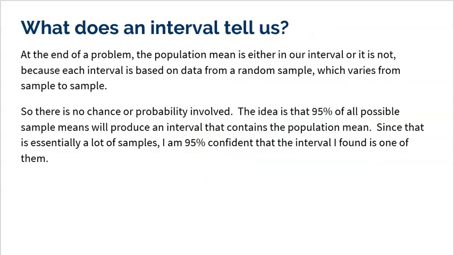So what does an interval tell us? At the end of a problem, the population mean is either in our interval or it's not, because each interval is based on data from a random sample, which varies from sample to sample. So it's not about a probability. It's not about a chance. A lot of people want to think that 95% is a probability, that there's a 95% probability that it's in there. No, it's actually 0 or 1. It's either 100% in there or 0% in there.